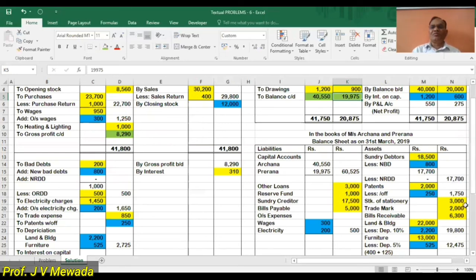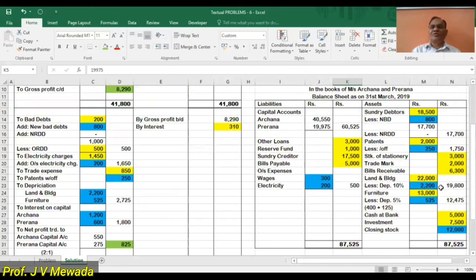Patterns total is 1,750. Bills receivable, and land and building outer column 19,800. Furniture outer column 12,475. So the total of both the sides is 87,525. So the balance sheet total is 87,525.